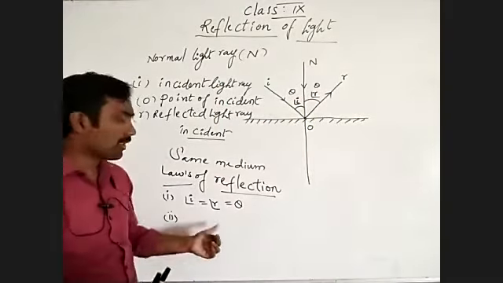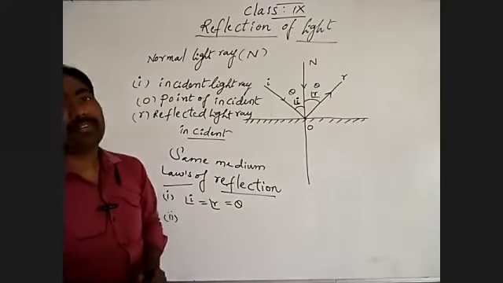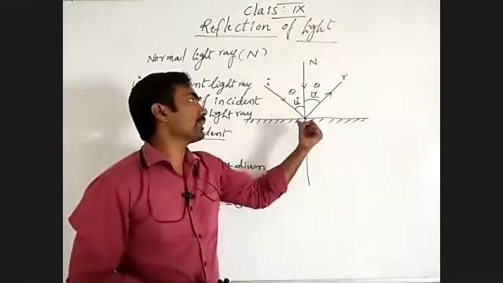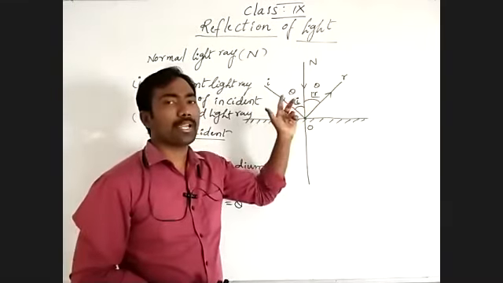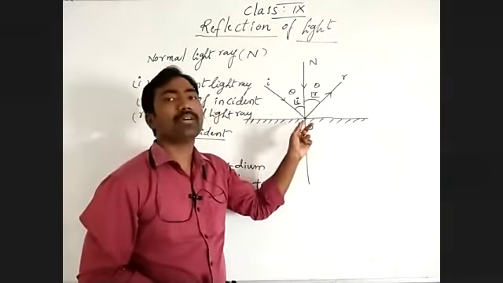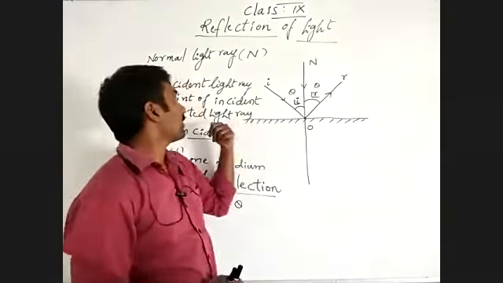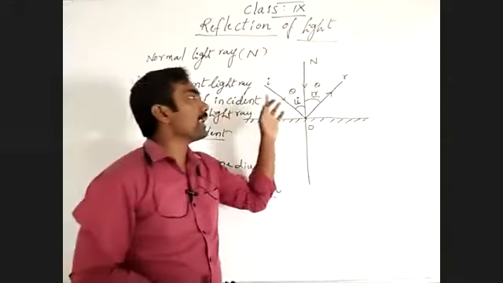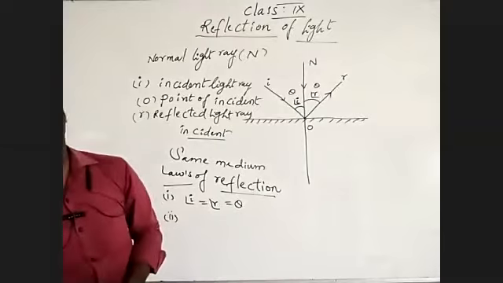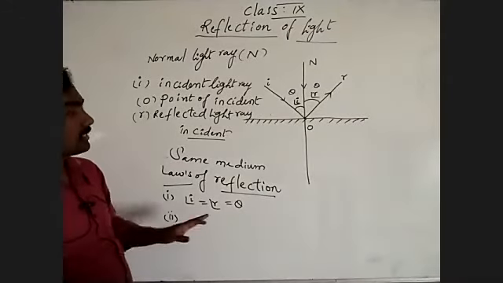That is the second law of reflection. Understand? That is the law of reflection.